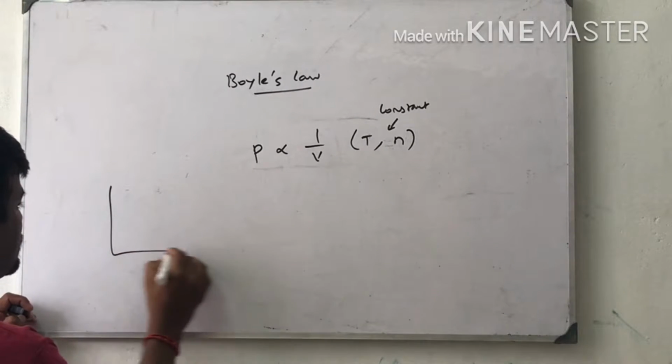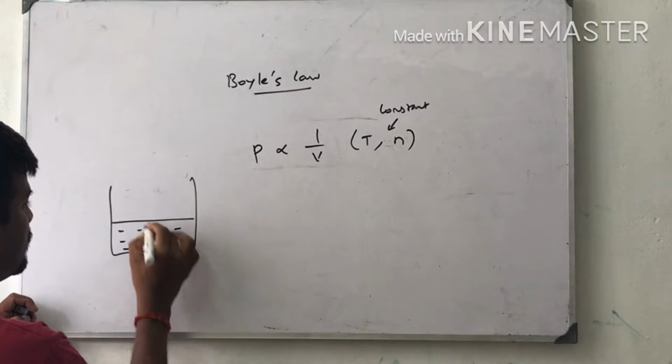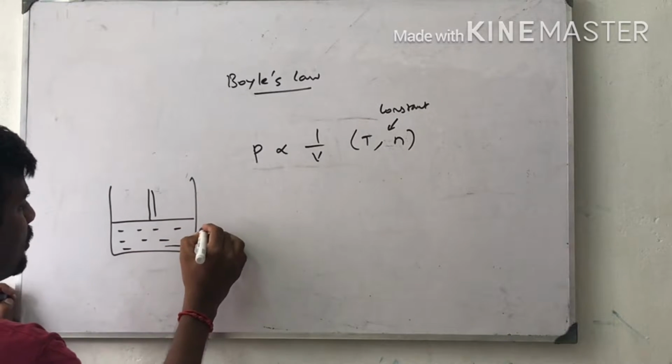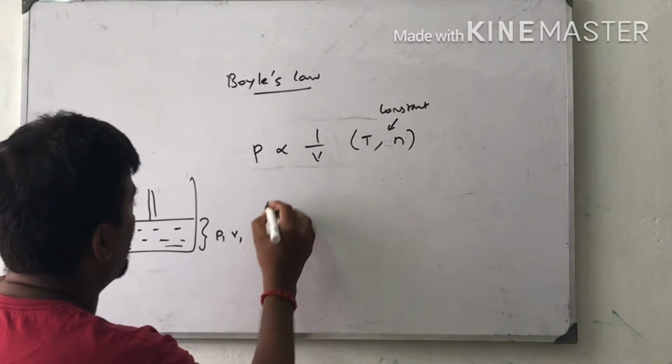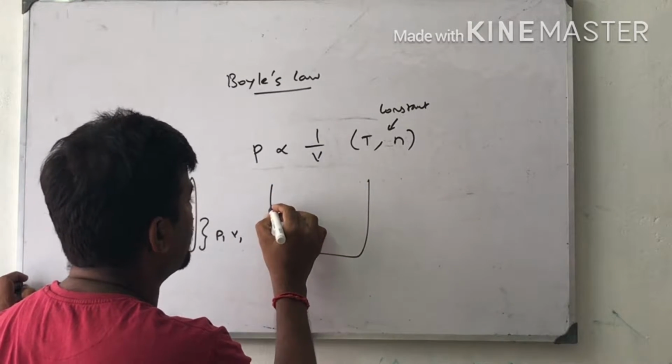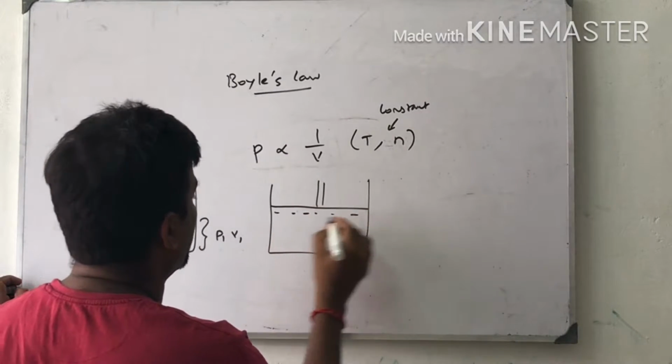Let us take, for example, a piston filled with gas. Initial pressure is P1 and initial volume is V1. After that I am going to expand this by moving the piston upwards.